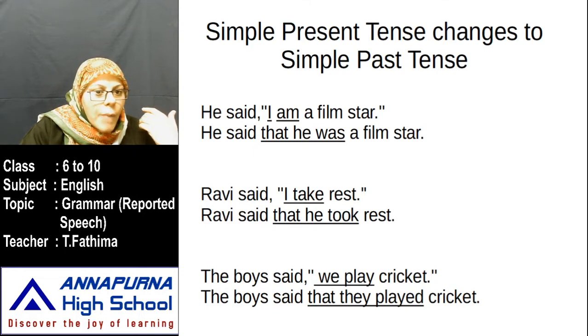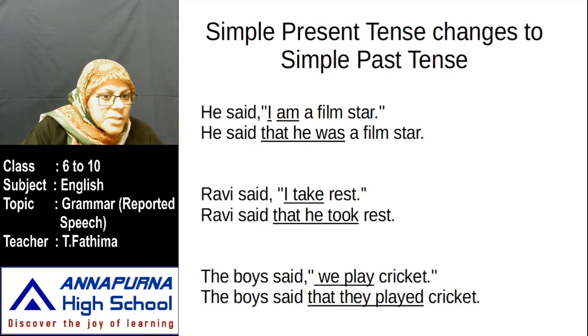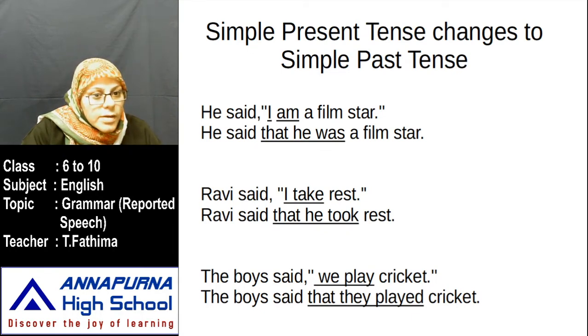Next, I am a film star. I means who here? He, the boy. So we use he. Am is present tense. All the present forms must be changed into past. What is the past tense for is or am? Was. So, he said that he was a film star.